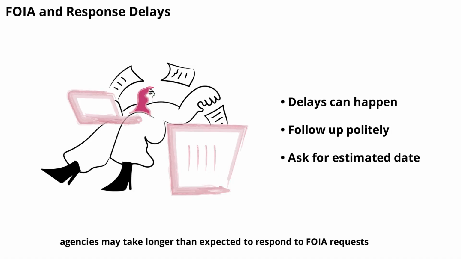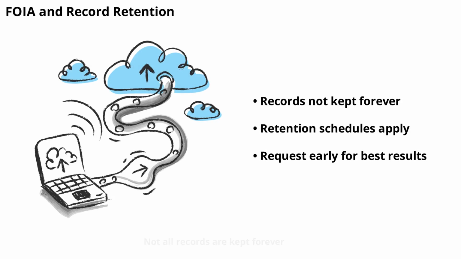Sometimes, agencies may take longer than expected to respond to FOIA requests. This can happen due to high volume, complex searches, or limited staff. If your request is delayed, follow up politely and ask for an estimated completion date. Persistence often pays off.